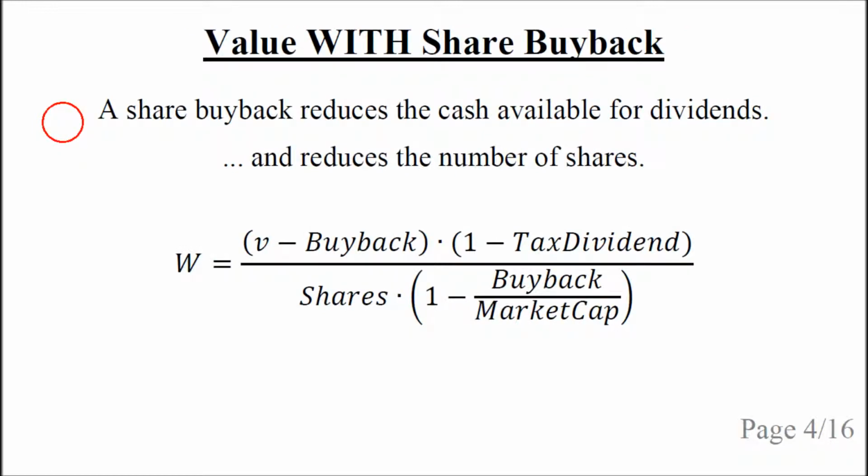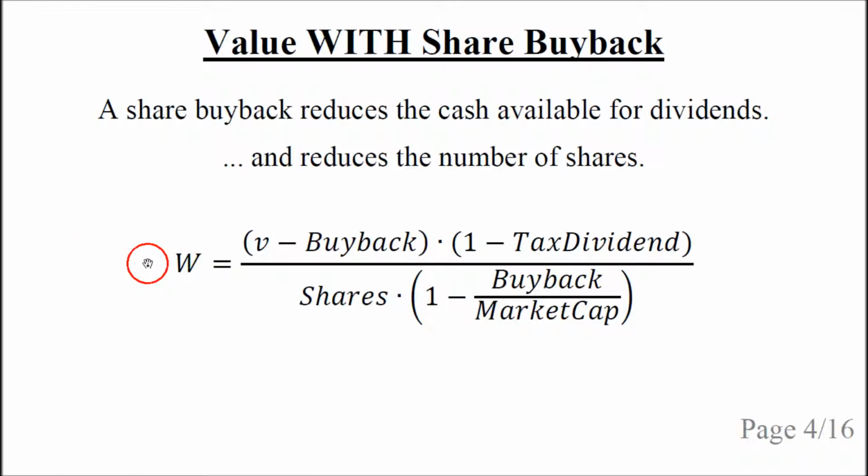So how do we calculate the value with a share buyback? We have to realize that a share buyback reduces the cash available for dividends and it reduces the number of shares proportionate to the amount of money we use on the share buyback and the price of the shares.